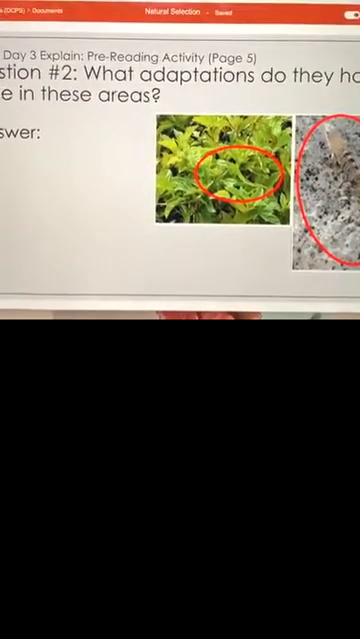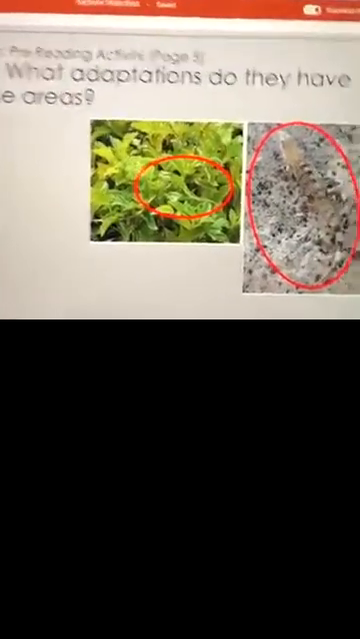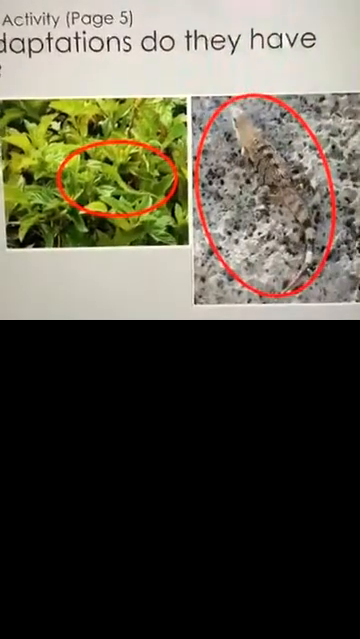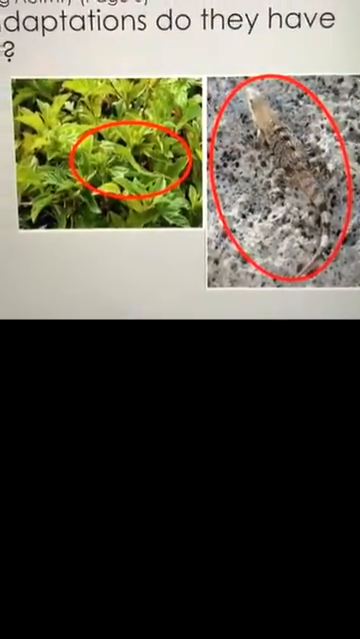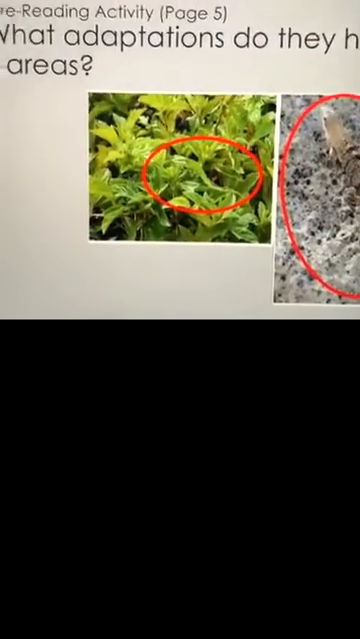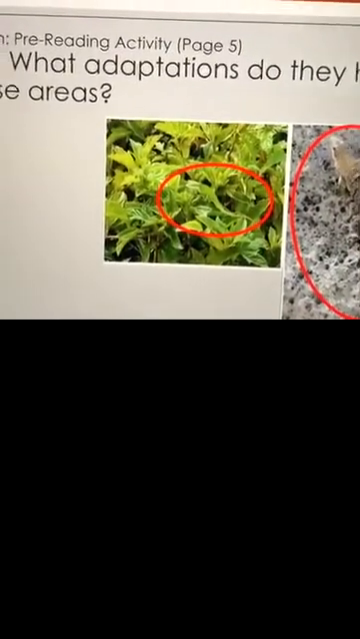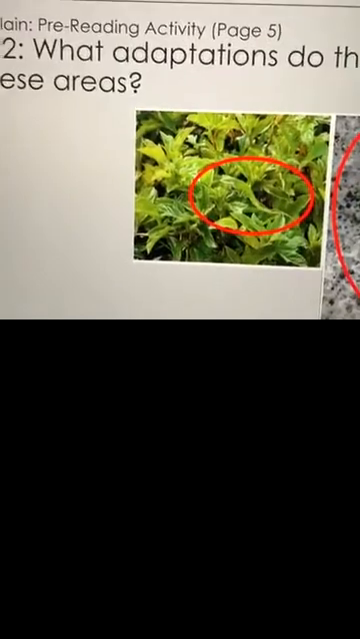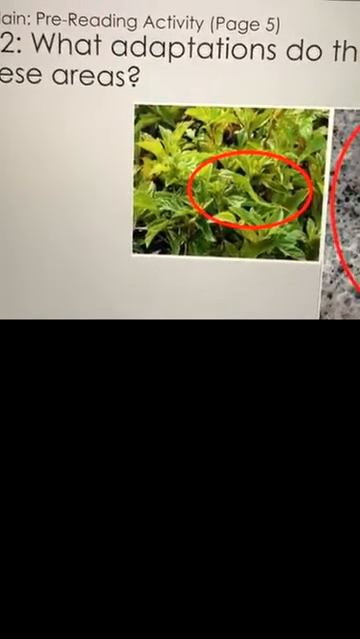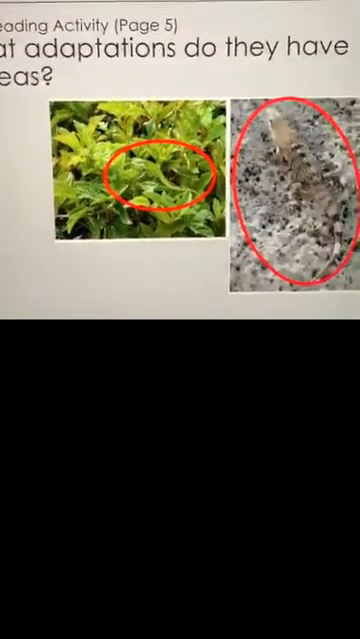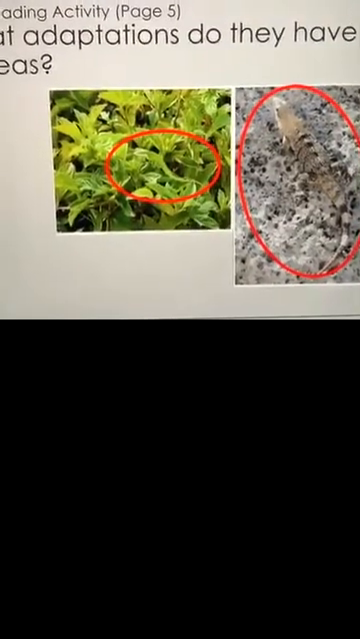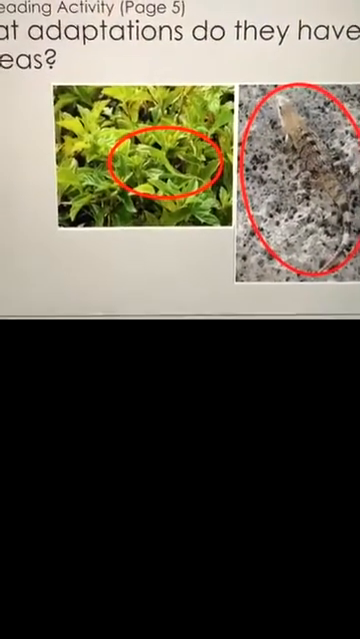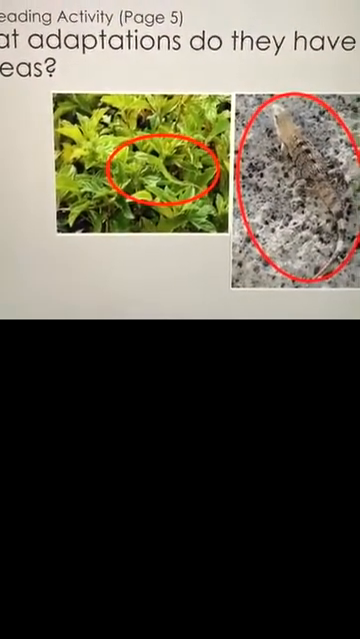Moving on to question 2. What adaptations do they have to live in these areas? So what adaptation would you say they have, Randy? The color that they are. All right, so their skin color is an adaptation that helps them survive there because it helps them to camouflage, like 2 of you previously mentioned. So what adaptations do they have to live in these areas? The color of their skin is an adaptation. The color of their skin helps them to survive there.